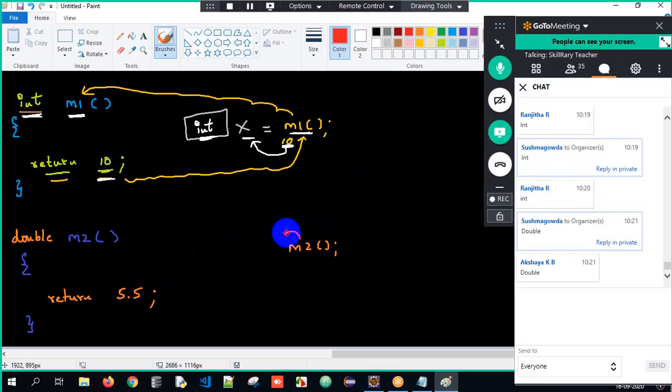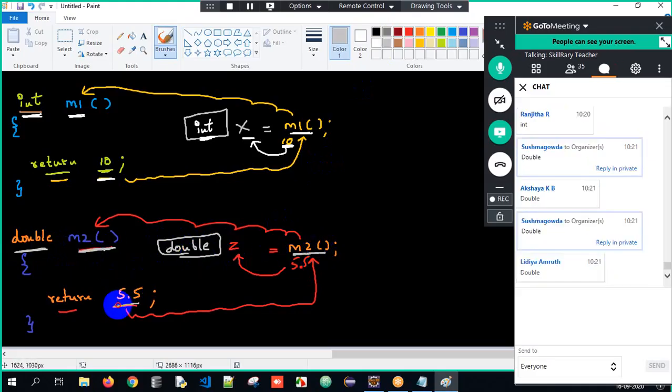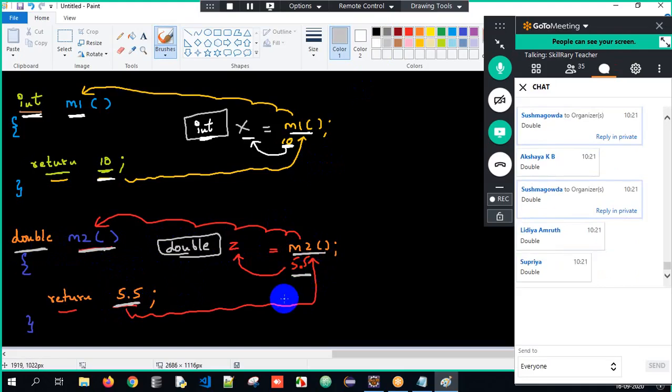So now the control goes to the M2 method. Return 5.5, meaning the control is coming back with the value 5.5. If a method is returning something, I have to store it here. I'll store it into a variable Z. Now what will be the data type over here? Sir, the return type is double, sir. The data type should also be double here. Why? I call the M2 method, return 5.5, meaning the value 5.5 is returned. That I will store into a variable Z and that is of type double here.